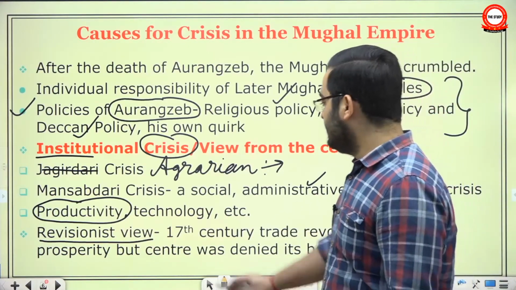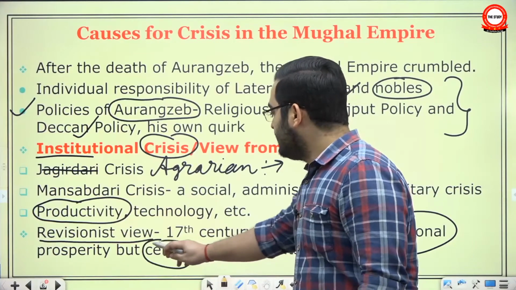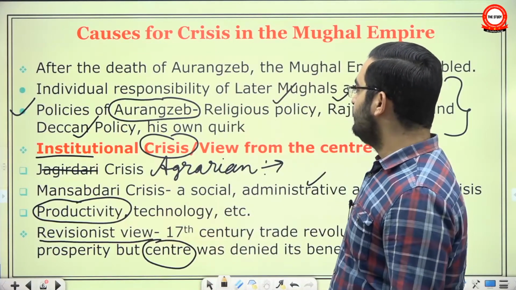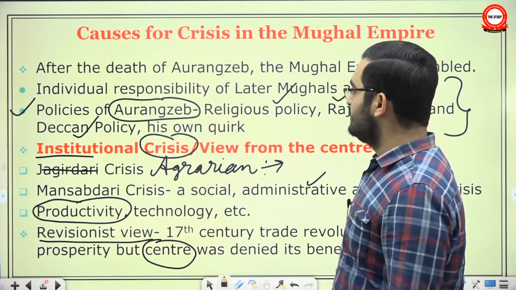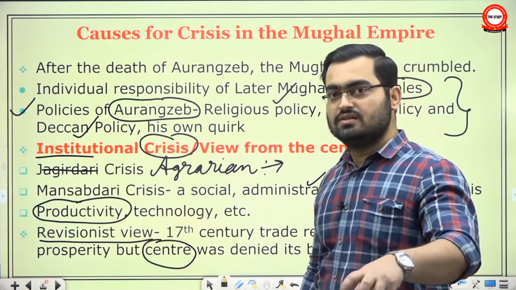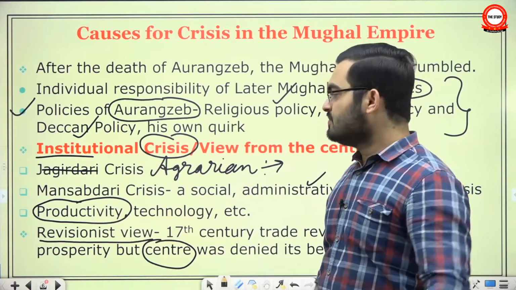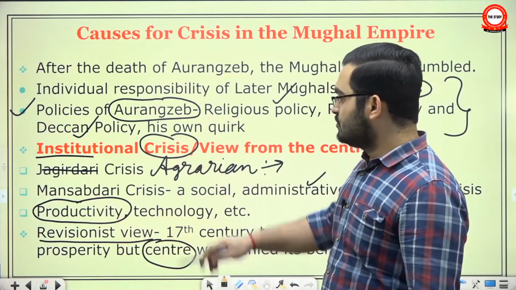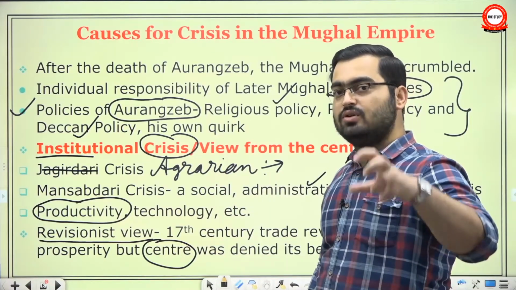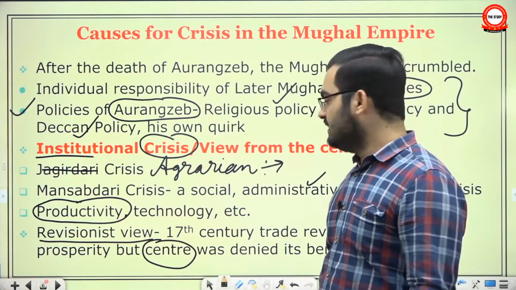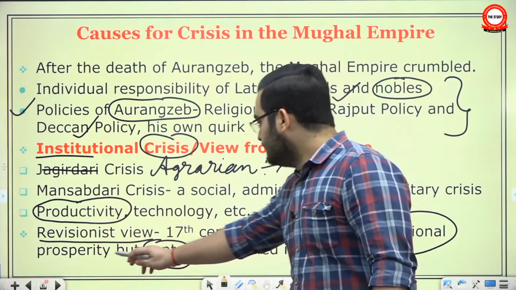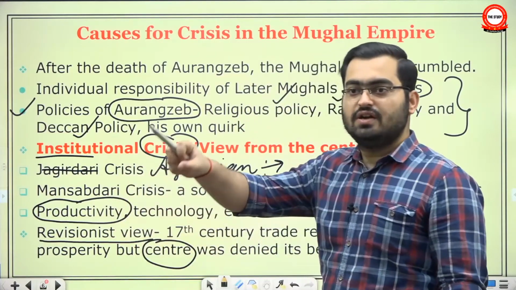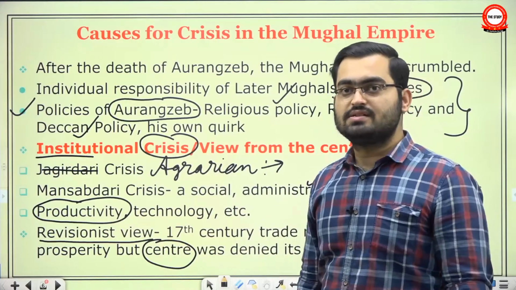However, what happened was that since the Mughal Badshahs after Aurangzeb were weak, since the nobility was faction ridden, since the military strength of the empire was declining, since there were so many rebellions that the empire could not enforce its edicts efficiently, these regional prosperities were not channelized to the imperial center.